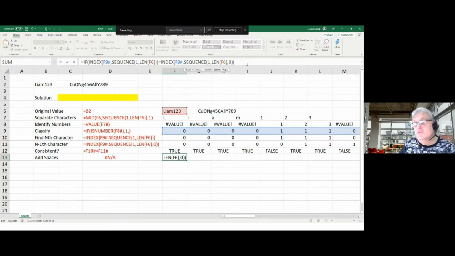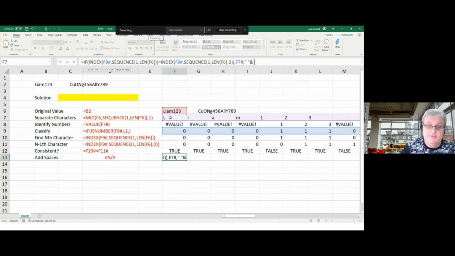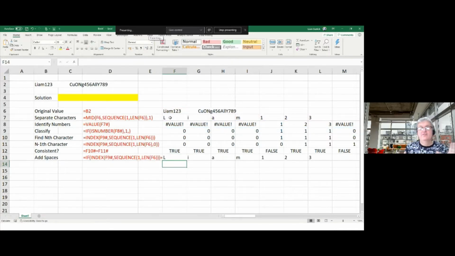Then what I'm going to do is, if they are equivalent, there's nothing to do. I'm just going to take the actual space in here, which is going to be the separate characters. So it's going to be this. Otherwise, it's going to be add a space. So I'm going to put a space in here like that and add F7 hash. I'm just typing it this time just to show you can do it that way as well. Close brackets. Hopefully, fingers crossed, I'll put that right. It's put them in. So it's add a space where it actually changes class. So I've got those in. I've added the spaces.